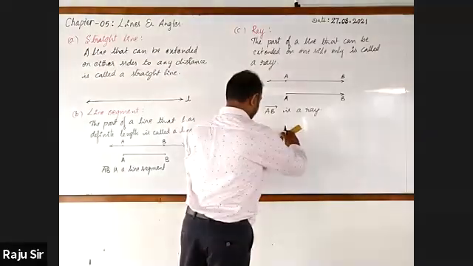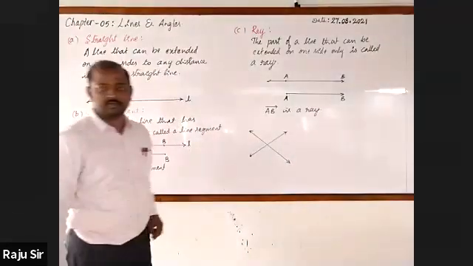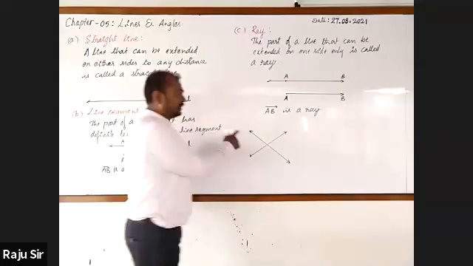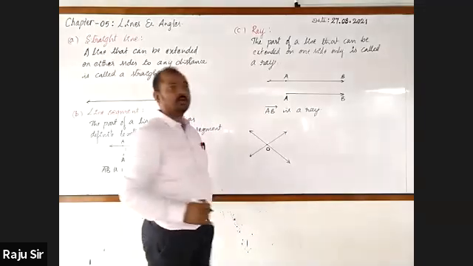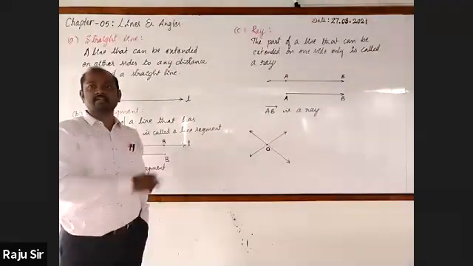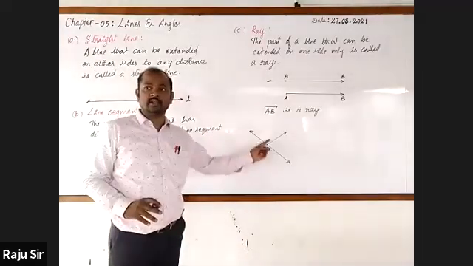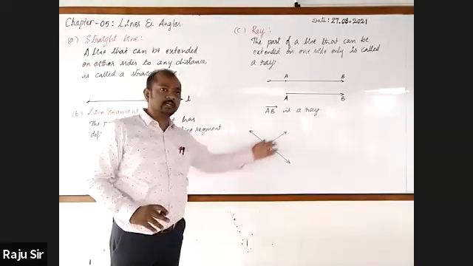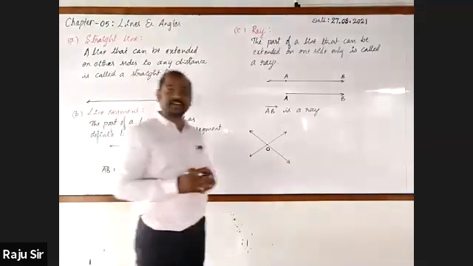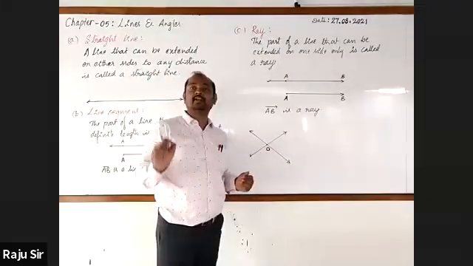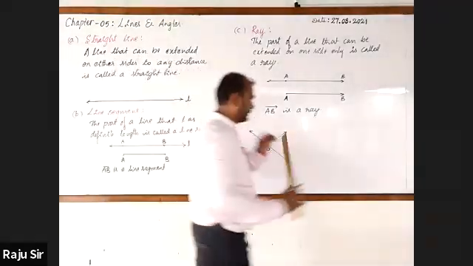Then here one more line is there. The two lines have intersected at a point. I call this point O. What do you call these lines? Intersecting lines. What do you call the point at which two lines have intersected? Point of intersection. Very good.